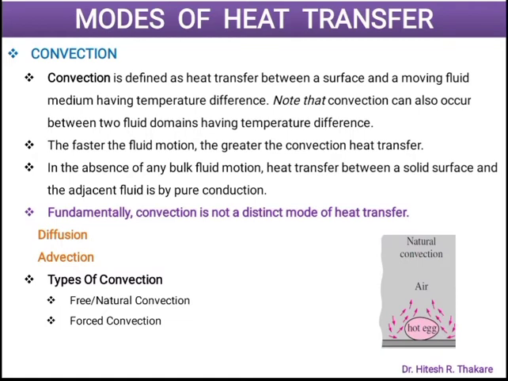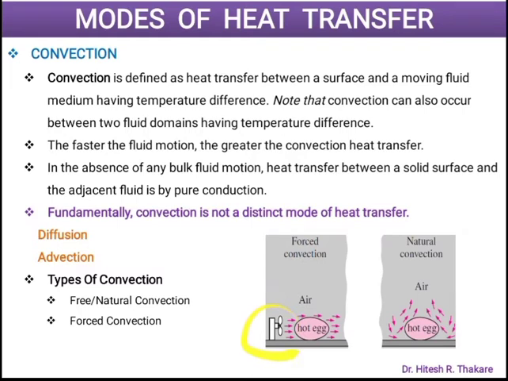On the other hand, in case of forced convection, the same hot egg, but we have supplied with some external energy or external mechanical force. This fan creates an artificial fluid motion which is at a very high rate as compared to the previous case, so that air molecules come in contact with the hot egg and then they are propelled further, they are moved further, and because of that there is diffusion as well as there is advection, and that's why convection will happen. But this convection is happening because of some external force, and that's why it is called as forced convection.